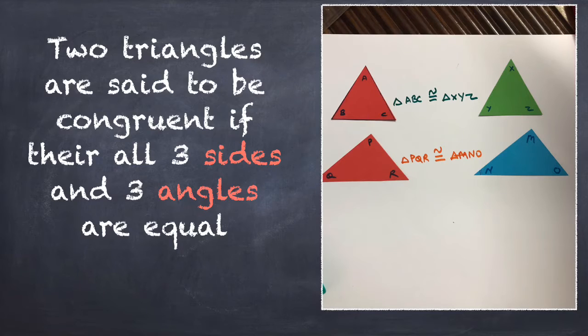Hello friends, in this video I will talk about congruence of triangles. Two triangles are said to be congruent if all their three sides and three angles are equal. Congruence is the term used to define an object and its mirror image. Two objects are said to be congruent if they superimpose on each other. Their shape and their dimensions are the same.